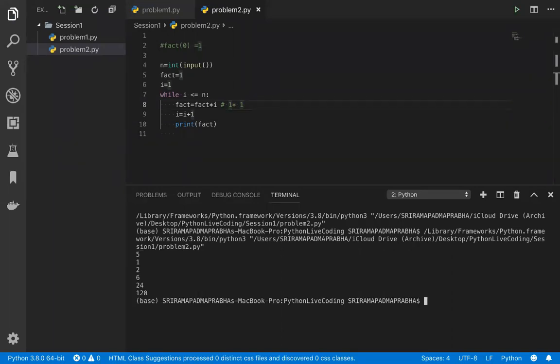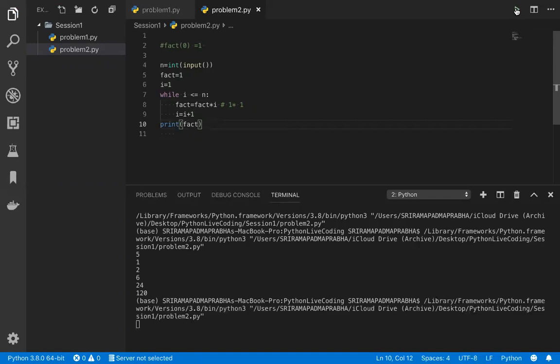When I enter, I got the factorial value, but I got everything, I understand here, right? So 1, 2, 6, 24, 120, all the values which I got now. So instead of printing this, can I print outside of the while loop? Let me execute this code. I'm giving 5 again. Let's see this. See, the factorial of 5 is 120. Very easy way of doing it, right? So this is one way.